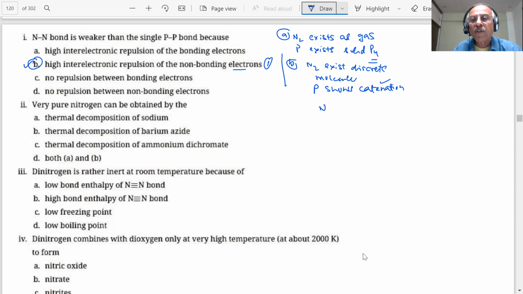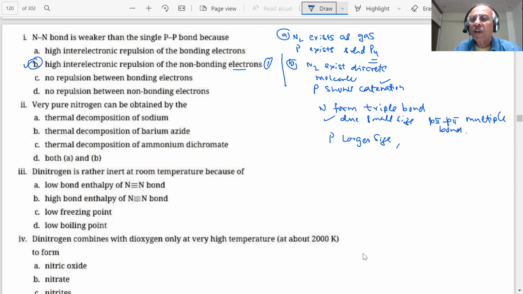So you are saying nitrogen forms a triple bond due to small size. It forms p pi-p pi multiple bonds. Clear? But phosphorus has larger size. Therefore, it doesn't form p pi-p pi multiple bonds, but it can form P single bonds.